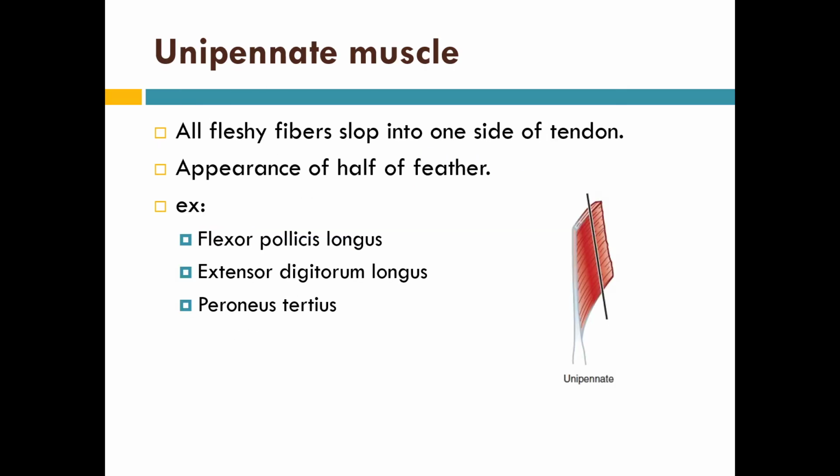Unipinnate muscle. All fleshy fibers slope into one side of the tendon. Over here we can see the tendon, and the fleshy fibers are obliquely placed, but they are present only on one side, and it appears like half of a feather. Examples are flexor pollicis longus, extensor digitorum longus, and peroneus tertius.